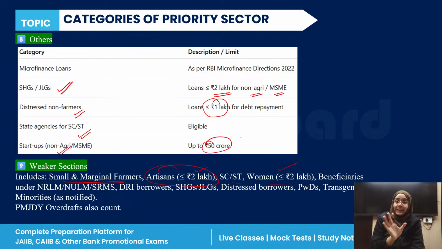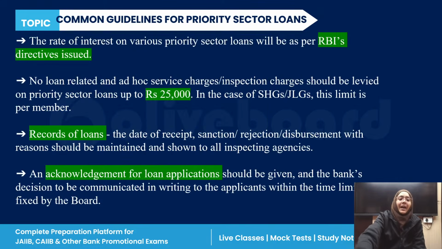So these are the 9 categories and the updated figures for the priority sector, which is very important for all of you. You have to learn these updated figures. That is very, very important. Actually, I have already given the details of the priority sectors in the classes itself. This is only the session for the updated figures, not anything else, right? And some of the common guidelines I have already explained in the class in detail.